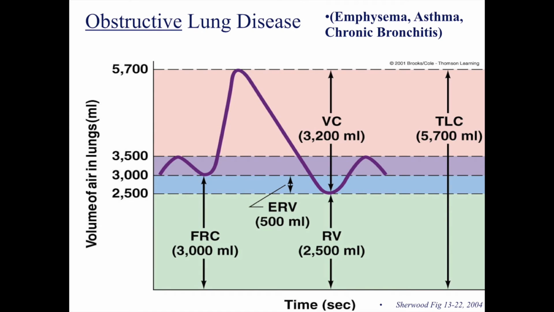When looking at the volume of air entering and exiting a person with an obstructive lung disease, you'll notice that the waves are not symmetrical like on the graph of normal breathing. This part of the graph shows that it takes longer for someone with a pulmonary obstruction to exhale their vital capacity than someone who does not have that obstruction.